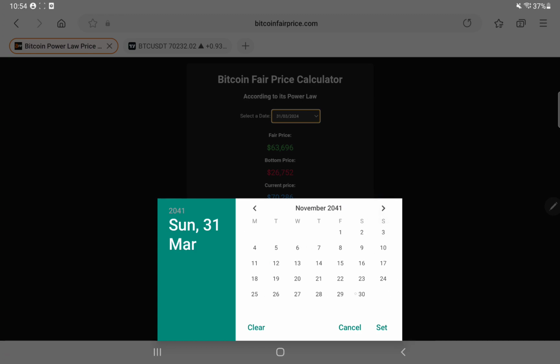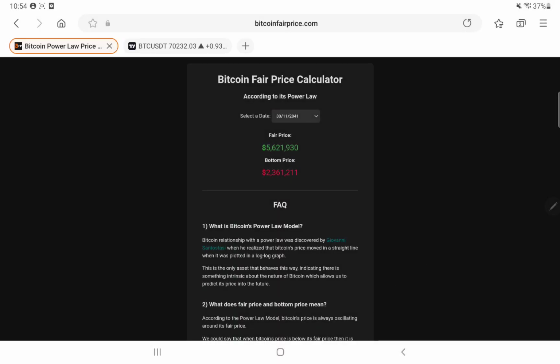Tops are usually, I don't know, November. We'll go November 30th for the sake of it. This predicts that the bottom price will be $2,300,000. Could that be accurate? It might be. It might not be. It's been fairly accurate since it has been made, however, with one time where it hasn't been accurate.